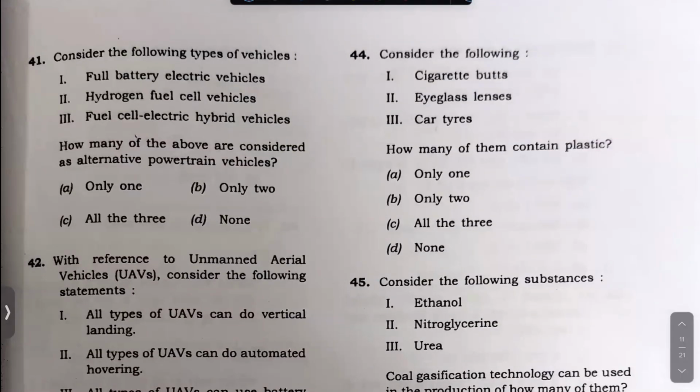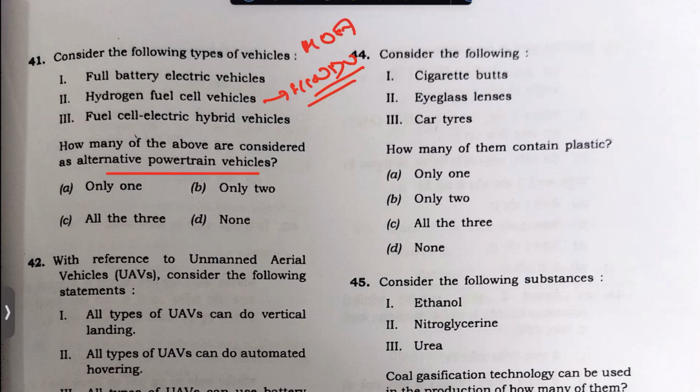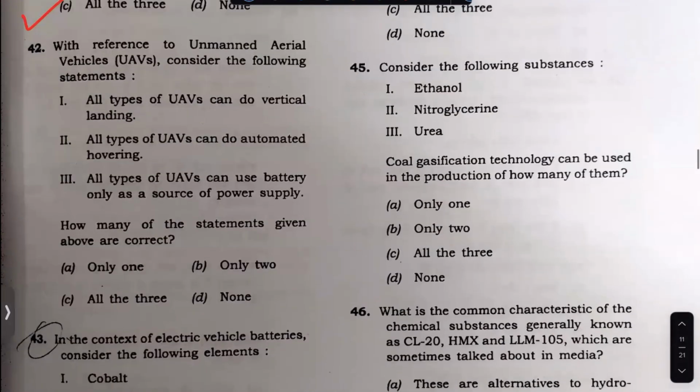But here, alternate powertrain, this is from the newspaper. I shared it in the Minds of Aspirants. You can check it. I will again share the paper. All three correct, all three. So this can be used as a question.